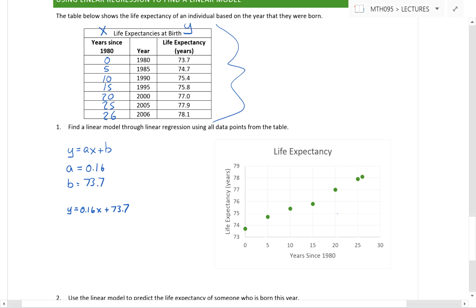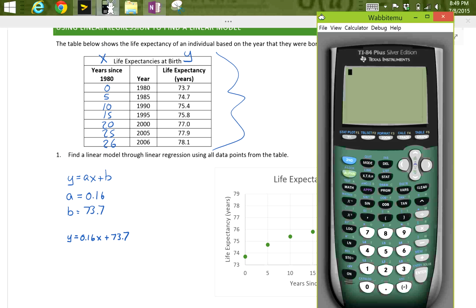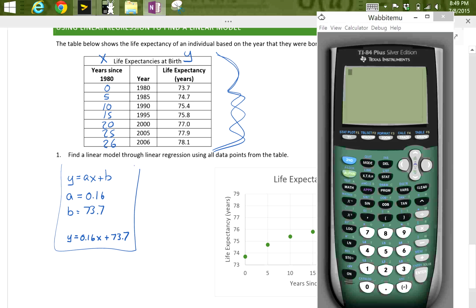So we're going to rely on our graphing calculator to help us use all the data points to find the equation that goes through all of these points the best. What I did first was convert years to years since 1980. So 0, 5, 10, 15, 20, 25, and 26. Now, I already got the output right here. Let me show you how I get that.